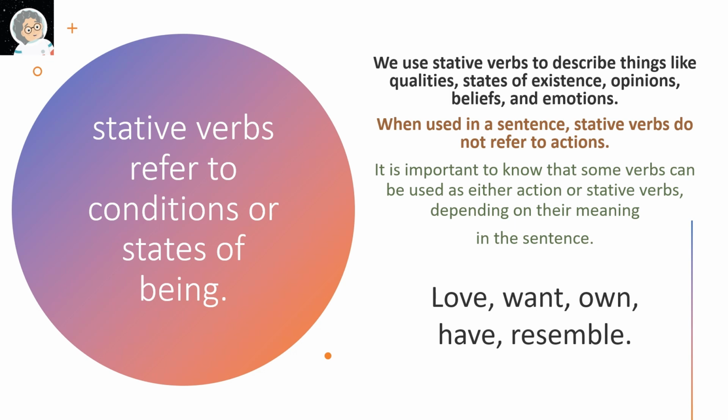Stative verbs refer to conditions or states of being. We use stative verbs to describe things like qualities, states of existence, opinions, beliefs, and emotions. When used in a sentence, stative verbs do not refer to actions. It is important to know that some verbs can be used as either action or stative verbs, depending on their meaning in the sentence. Examples are love, want, own, have, resemble.